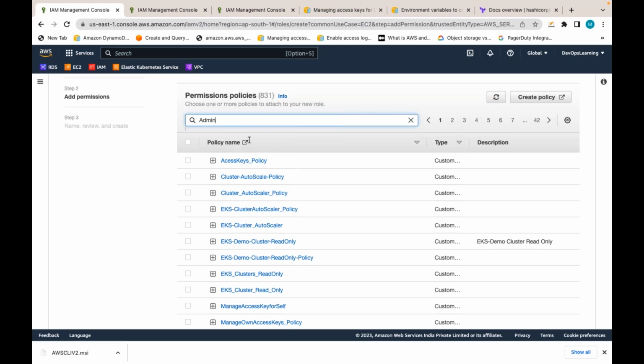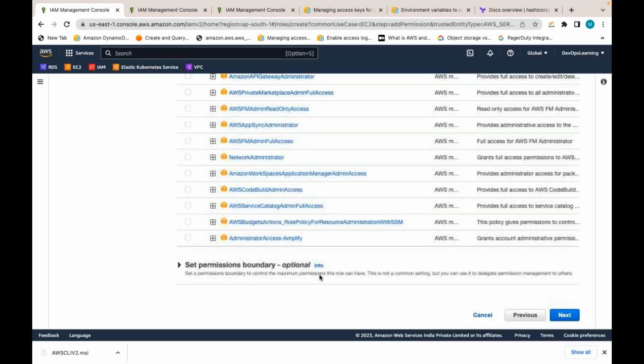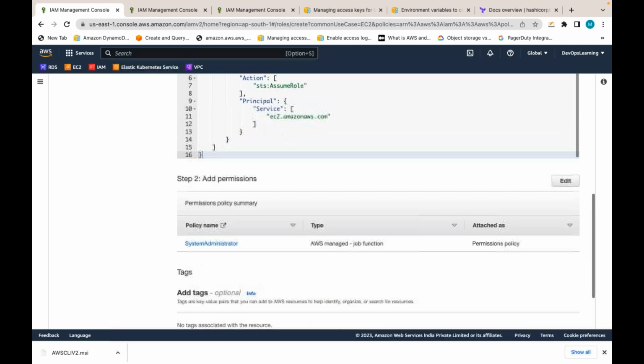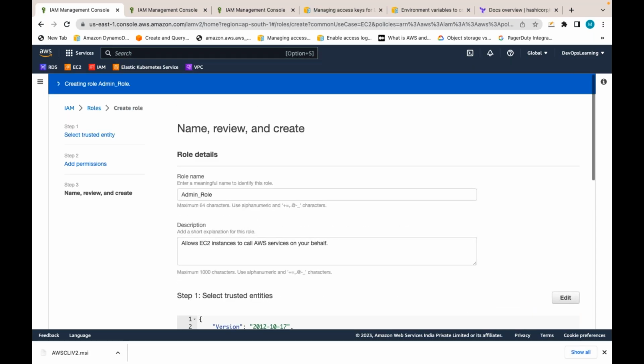Otherwise, admin access like this. So I'm creating one role with this policy, the admin policy, and I'm calling it admin role. If I attach this role to some AWS service like EC2, will that EC2 also have full access to all the AWS resources?